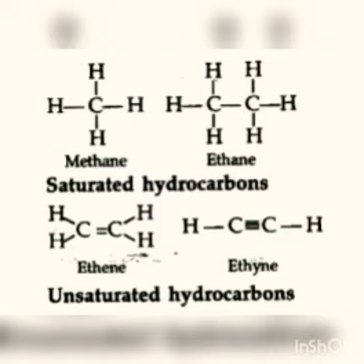Now look at the third and fourth examples. In the third example, it is clear that a double bond is present between two carbon atoms, and they are surrounded by 4 hydrogen atoms with single bonds. The name of that compound is ethene. In the fourth example, a triple bond is present between the carbon atoms. So these come under unsaturated hydrocarbons.